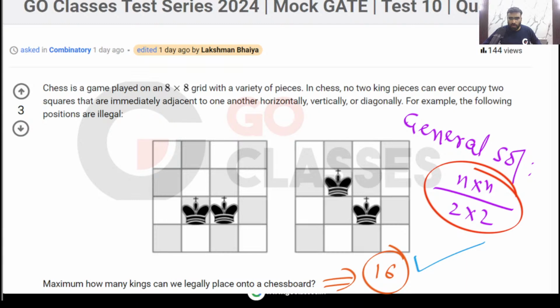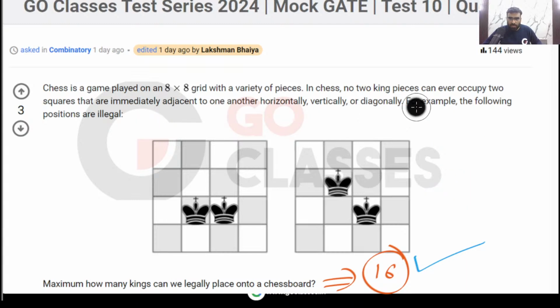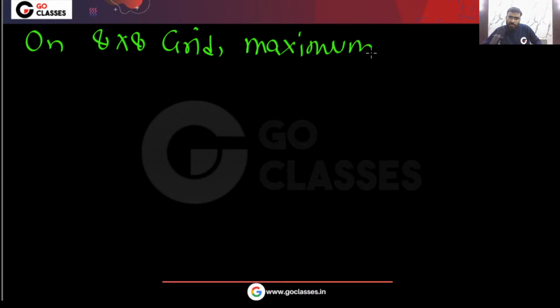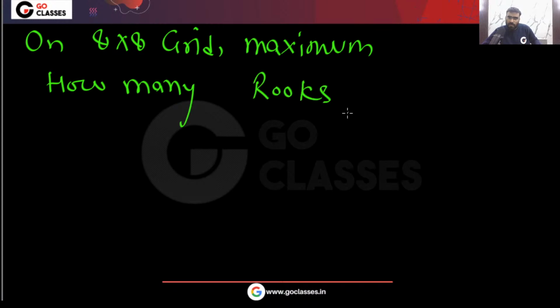Okay, let's move on. In the same question, if you have a rook instead of a king, now what will happen? On an 8 by 8 grid, maximum how many rooks can you put?